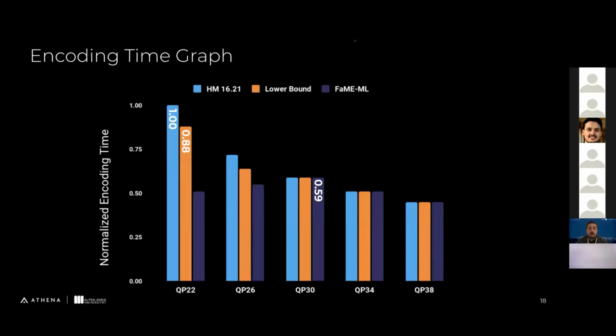And when we check the encoding time graph, this is what we have. As we can see, purple is our method. And this is the highest time complexity encoding in our framework. So our overall parallel encoding time is bounded by this line, which is 0.59 compared to the others. If we use HM, this is one value, and if we just apply the lower bound, again, this is bounded by QP22. So we actually achieve around 41% time reduction compared to the HM.